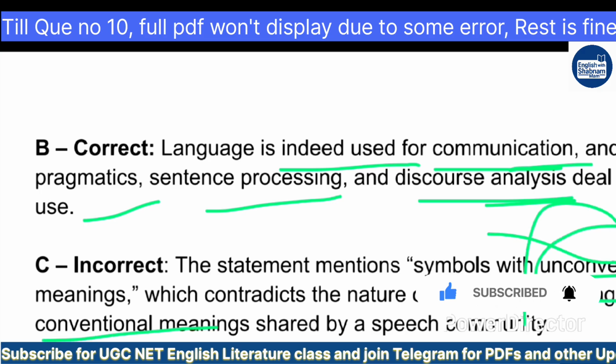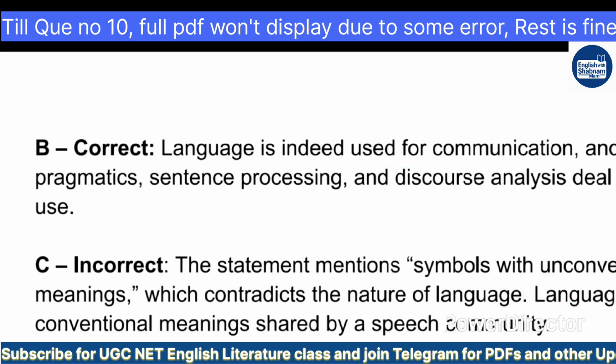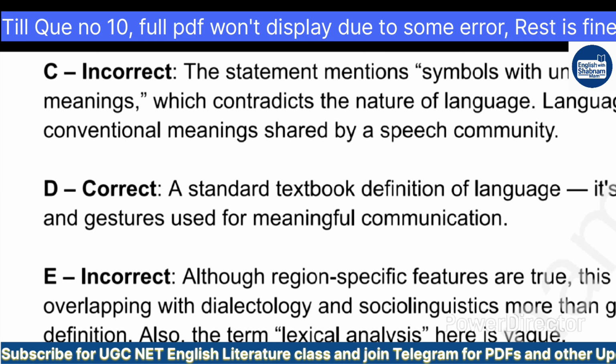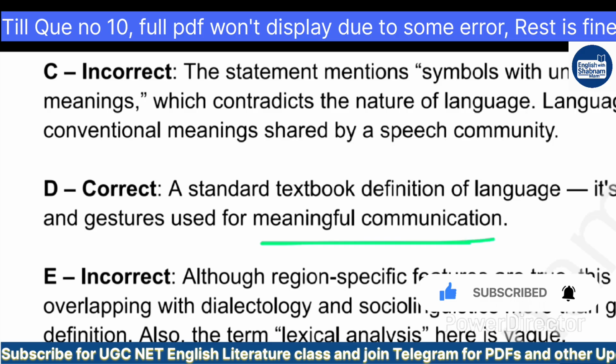So this is incorrect. Option C is also correct. Why? Because a standard textbook definition of language is a system of signs and gestures used for meaningful communication. We use our hand gestures, our expressions, eyes, and lips to show expression, to show how expressive we are in speaking, so as to leave an impact on the listener.